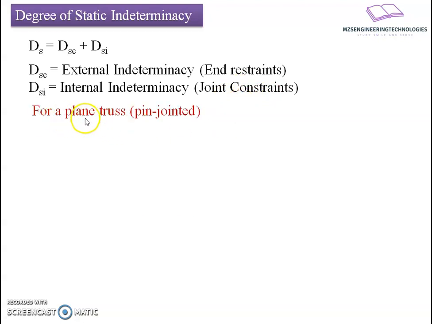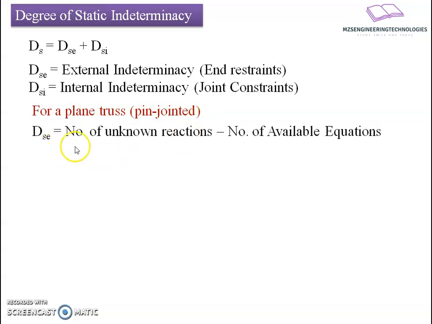For a plane truss with pin-jointed members, DSE equals the number of unknown reactions minus the number of available equilibrium equations. Here, available means usable equilibrium equations. For a plane truss, the available equilibrium equations are summation of force in x direction, summation of force in y direction, and summation of moment at any point equal to 0.